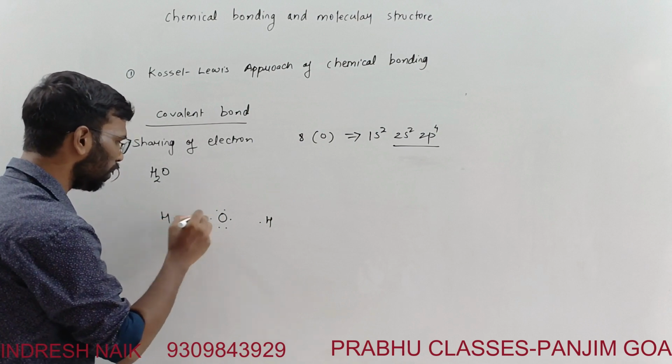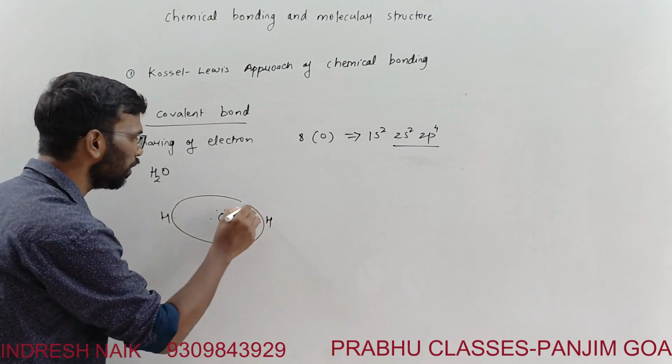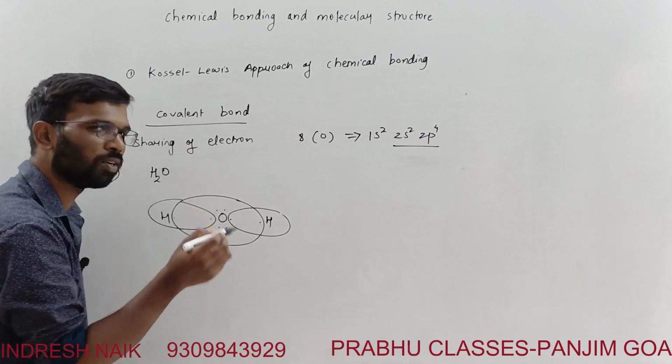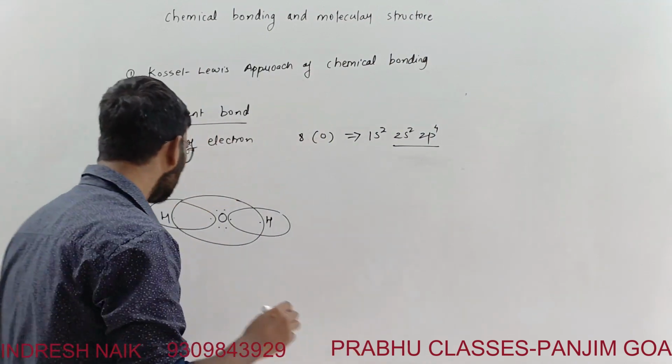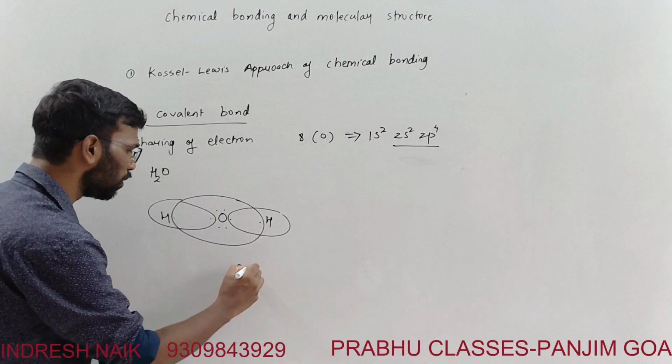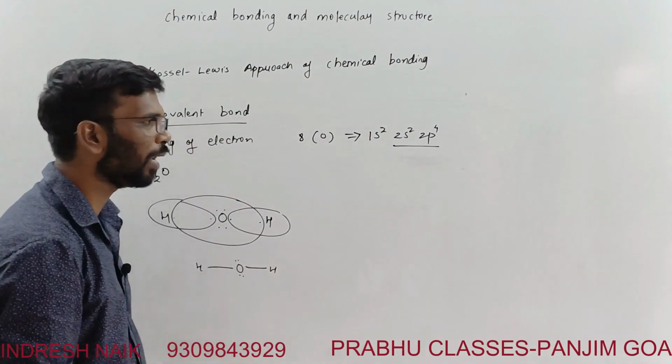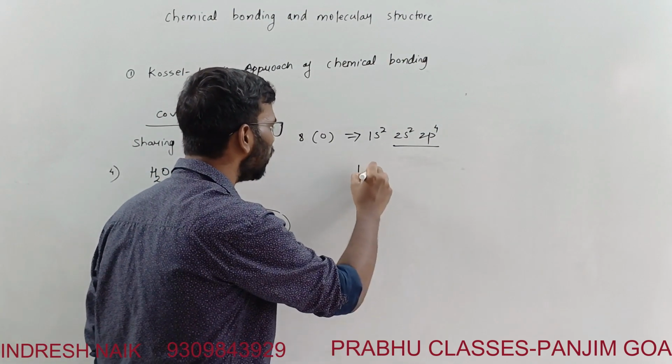So this is the other hydrogen. Hydrogen is satisfied with 2 electrons, attaining the noble gas configuration of helium. So this is the structure: oxygen, hydrogen, hydrogen, and these are the 2 lone pairs. Here I am introducing the term lone pair.